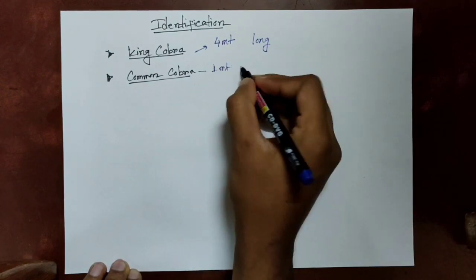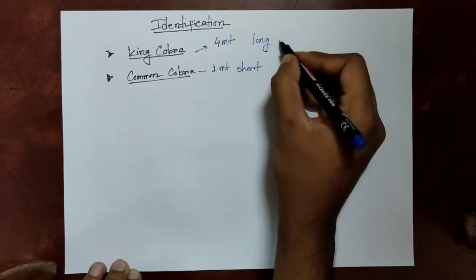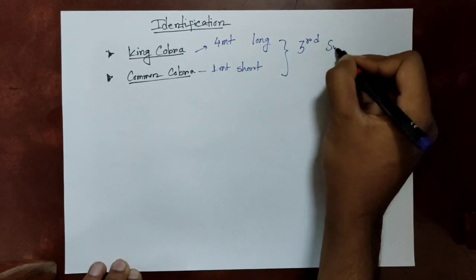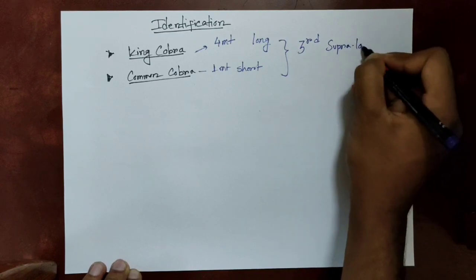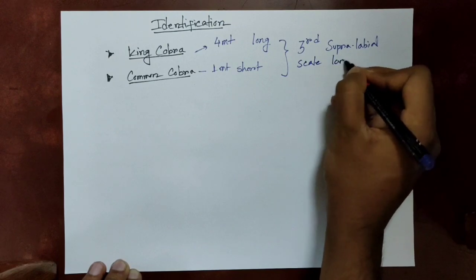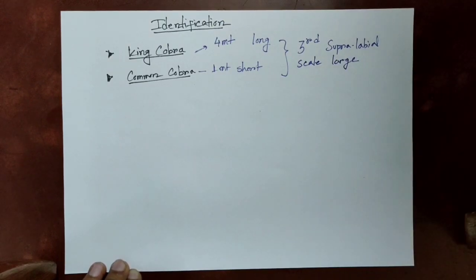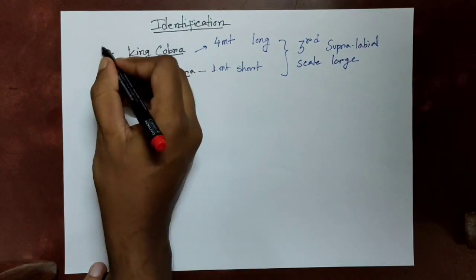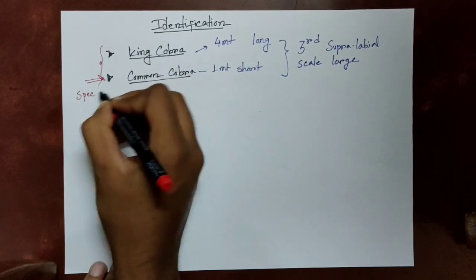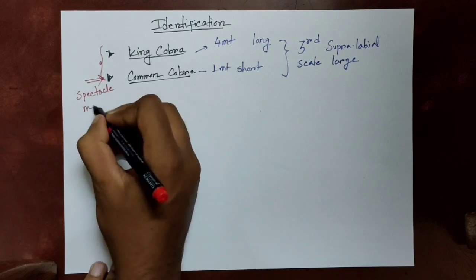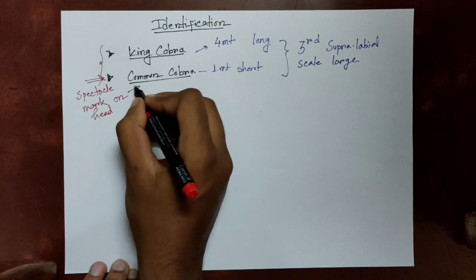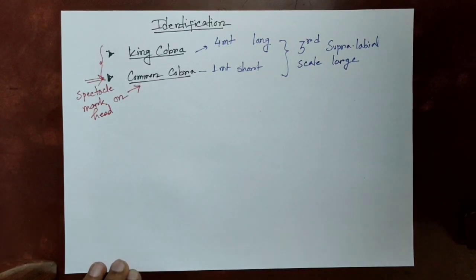The main characteristic feature of the common cobra, which differentiates it from the king cobra, is the spectacle mark on the head. There is a spectacle mark found on the head of the common cobra, and the third supralabial scale is larger in king cobra and common cobra too. So by these points we can differentiate king cobra and common cobra.